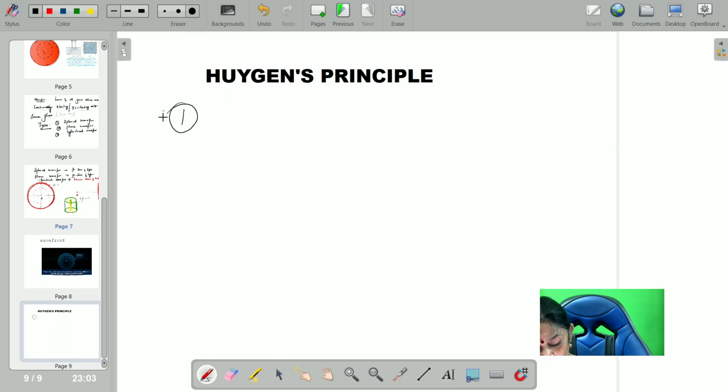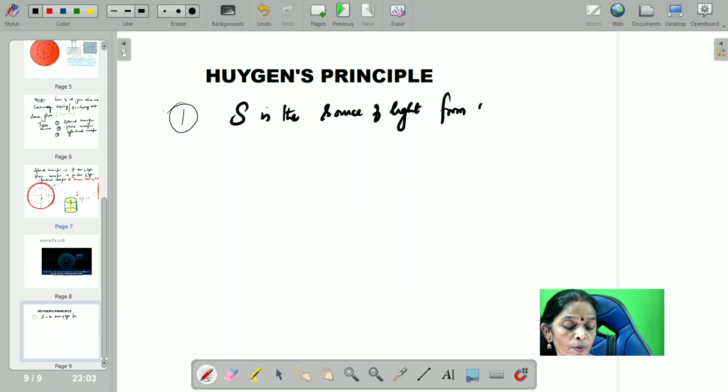Number one, according to Huygens principle, S is the source of light, from which waves spread in all directions, and you can draw a primary wavefront.